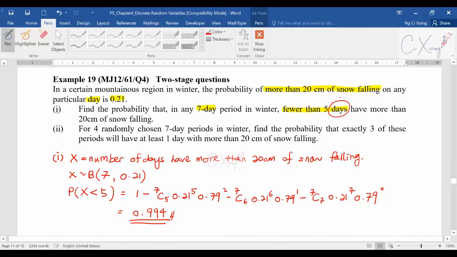If we proceed further, for part number 2: for 4 randomly chosen 7-day periods in winter, find the probability that exactly 3 of these periods will have at least 1 day with more than 20 cm of snow. If you look at this one, it becomes much more complicated already.